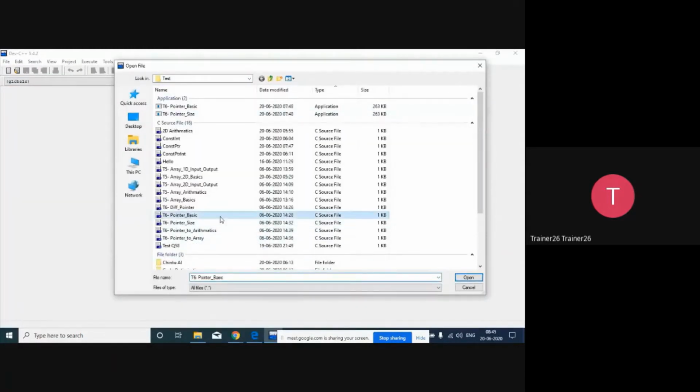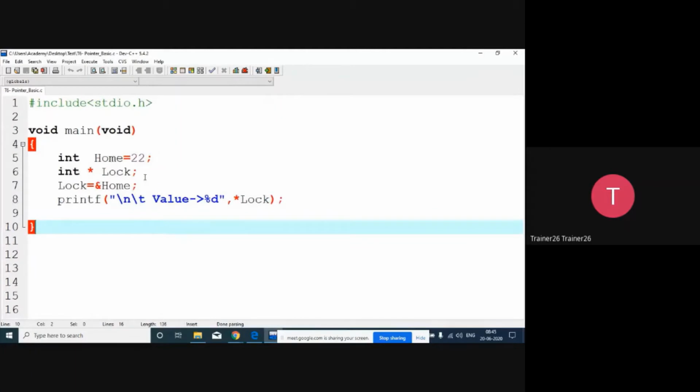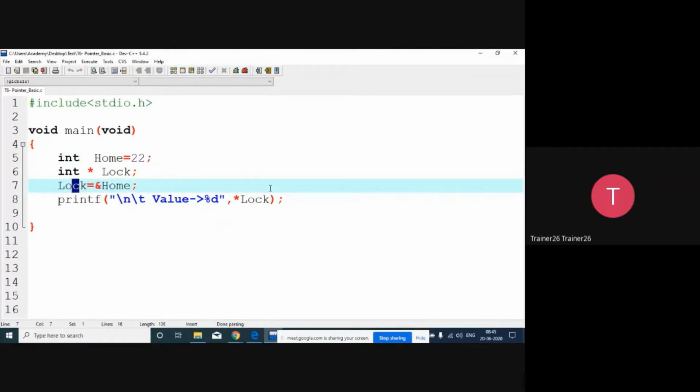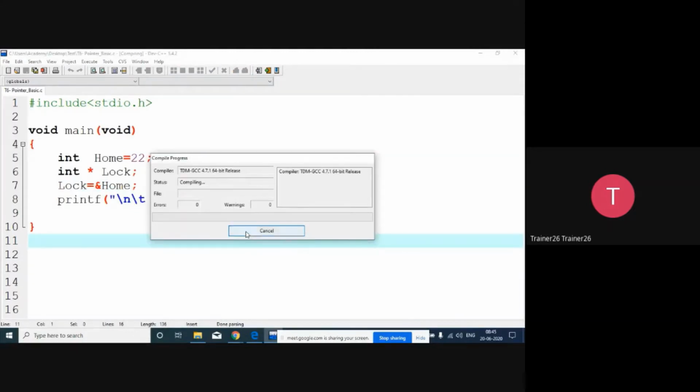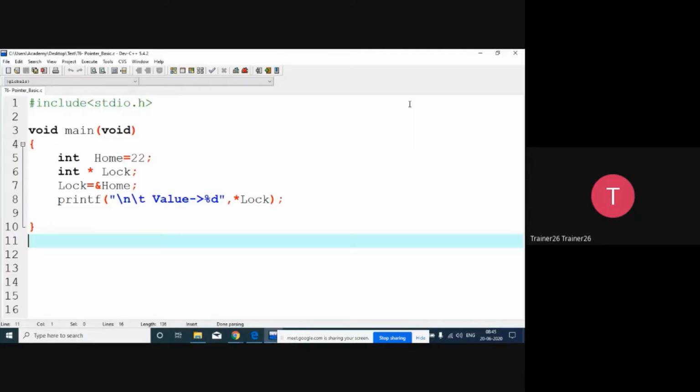So today's pointer T6, pointer basics. This is an example that we executed. So we said 22 and then lock, then we assign the address of a variable into the lock variable, and we print the value. So now compile and run. So the answer is 22, and here if I put the ampersand over here and try to print the address, let it be %d, no problem about it.